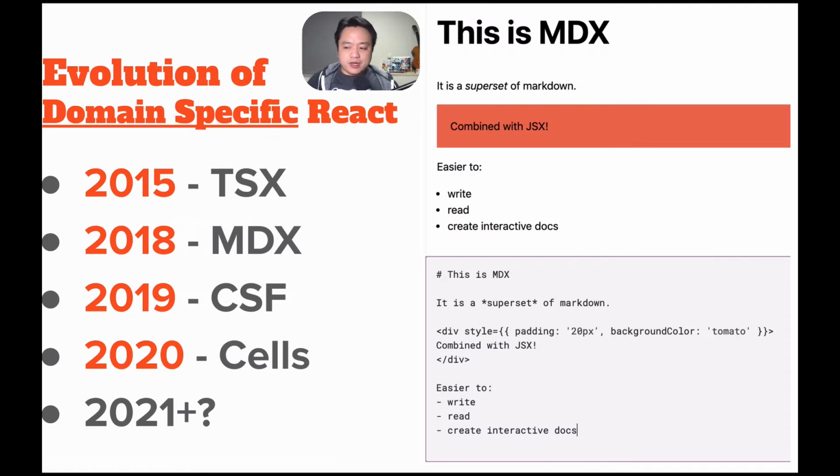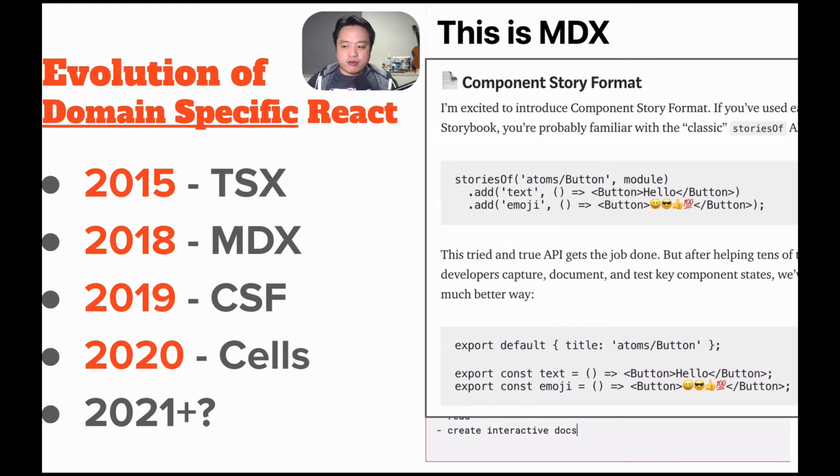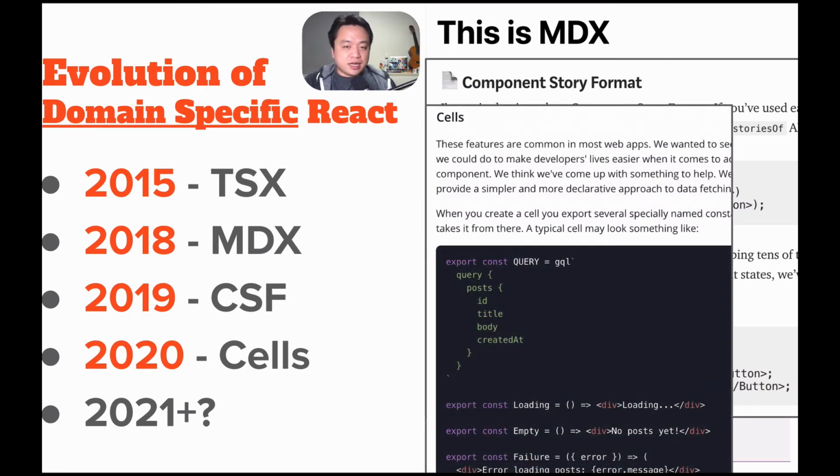Nobody wants to open and close P and A tags all day to write documentation, so we made MDX as a dialect of React for documentation. So what other domains can we apply this idea to? In 2019, Storybook created the component story format, which is a dialect of React for displaying component variations. This year, in 2020, Redwood.js debuted cells, which are a dialect of React for data fetching components.